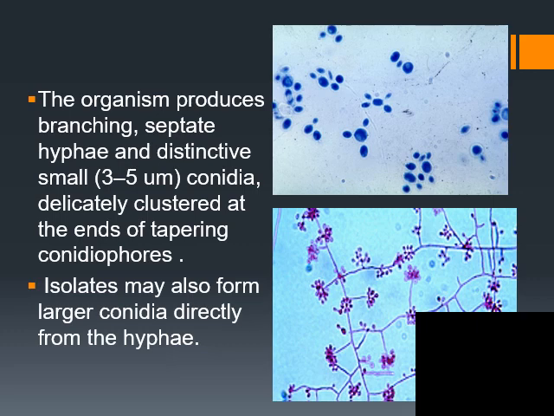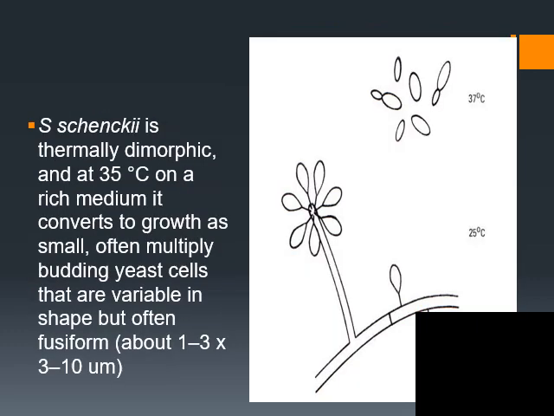Isolates may also form large conidia arising directly from the hyphae. Sporothrix is thermally dimorphic, and at 35 degrees centigrade on a rich medium, it converts to growth as small, often multiply budding yeast cells that are variable in shape but often fusiform.